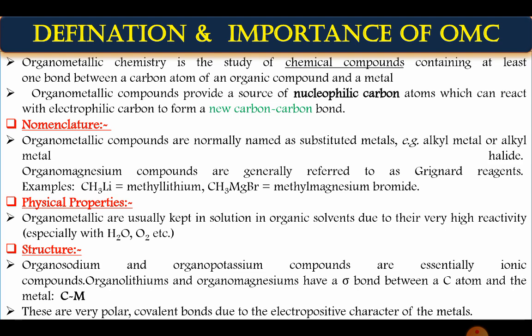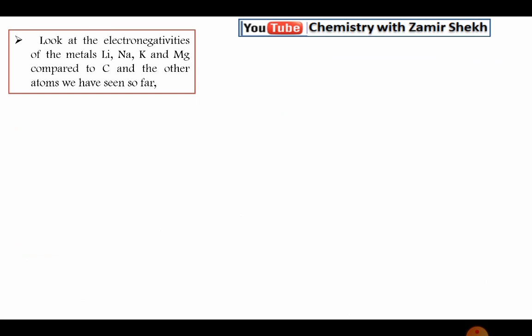Just remember that S block organometallic compounds are more reactive than P block ones. Okay, fine. So we have the next slide like this, you can follow on this channel also.